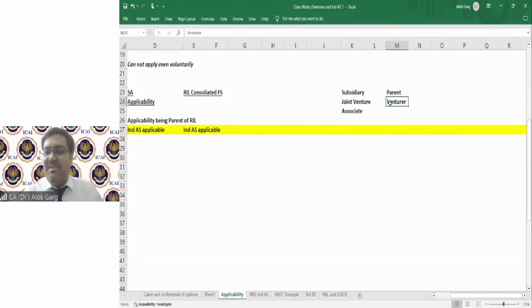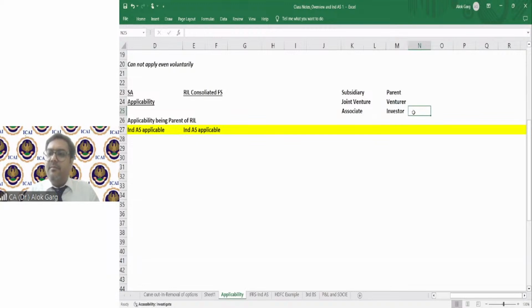These are the legal words, the accounting standard words, not only in IND AS, but in AS also. If someone says, I am associate, the other one will say, I am investor. Right, friends?